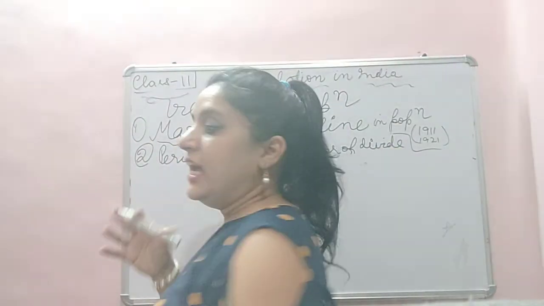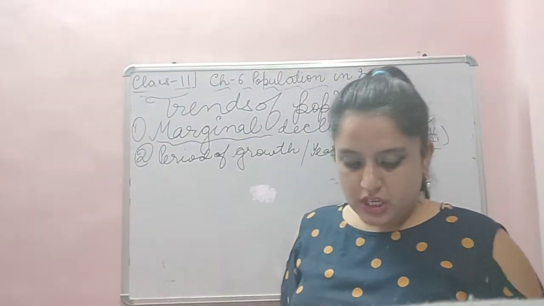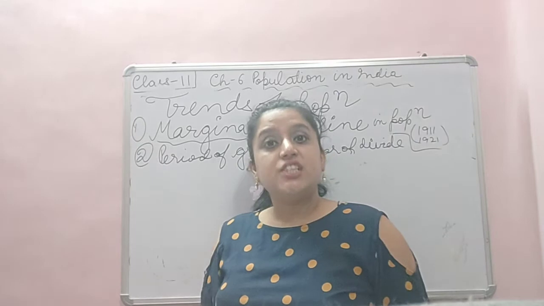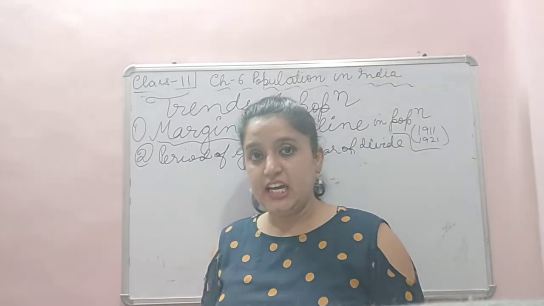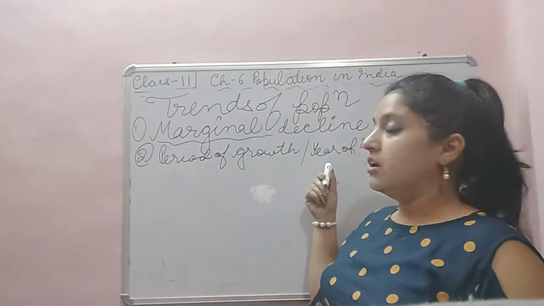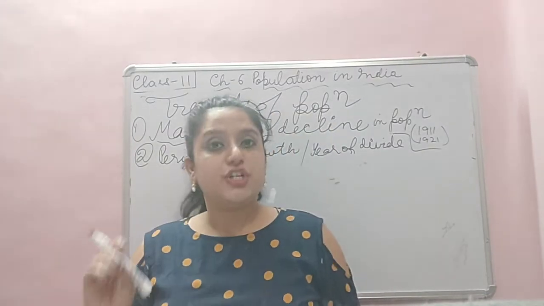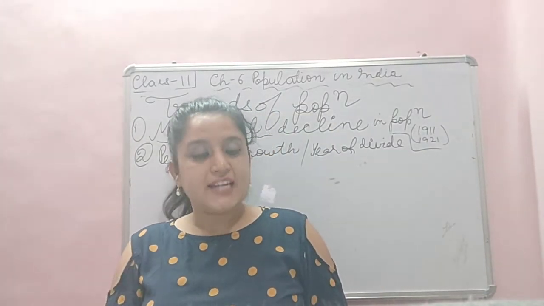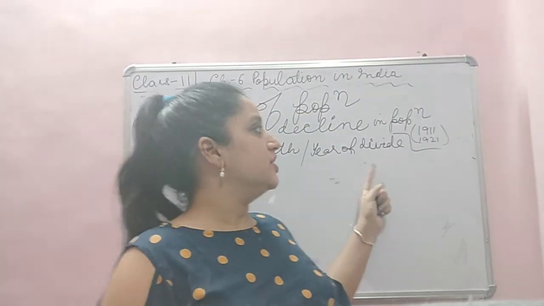Year of divide. The Census Commissioner of India had designated this year as the year of divide.